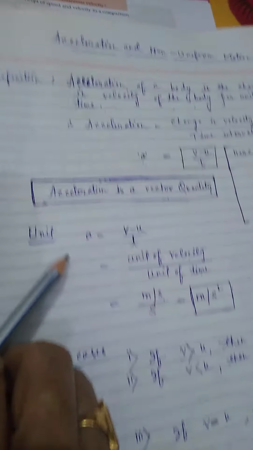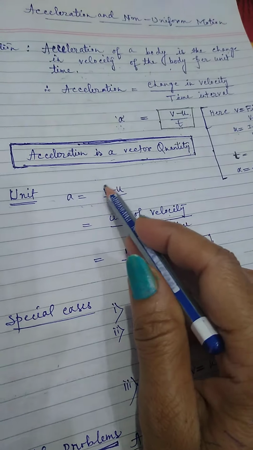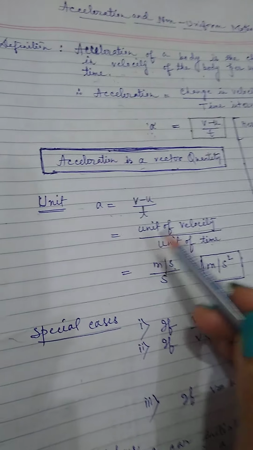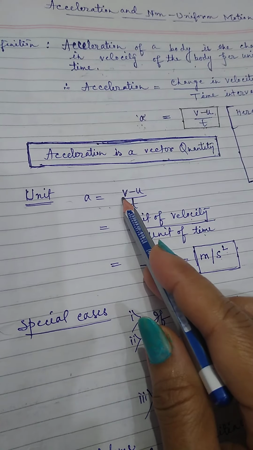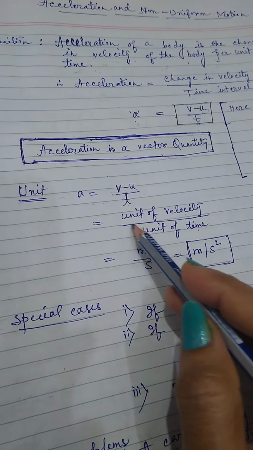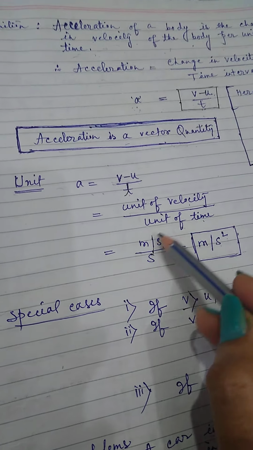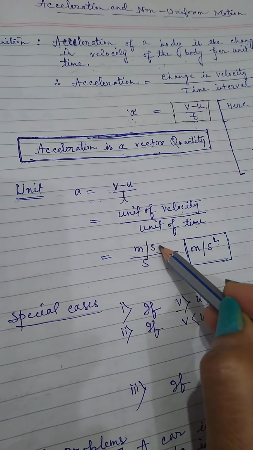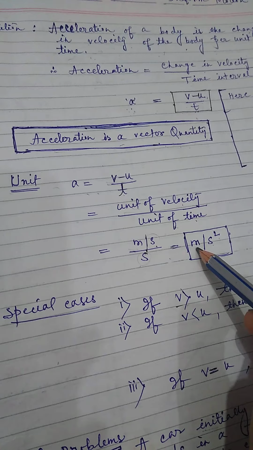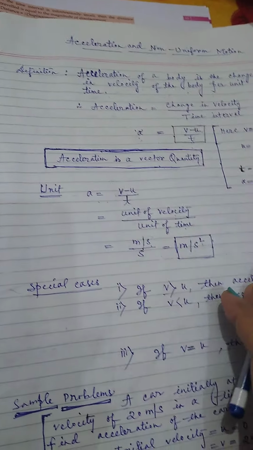Now, unit: how to derive the unit? a is equal to, from the formula you have got, (v minus u) by t is equal to a. So v minus u, v and u both are velocities, so we can write here unit of velocity divided by t, that is unit of time. You know that unit of velocity is meter per second and unit of time is second, so we can write meter per second square. This is the unit of acceleration, that is meter per second square.